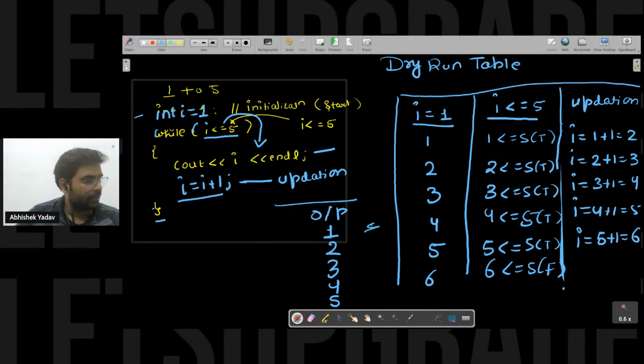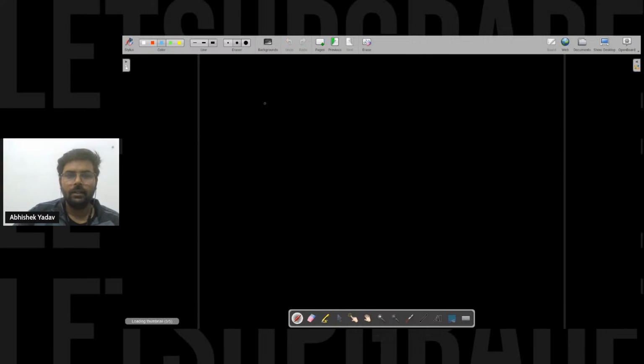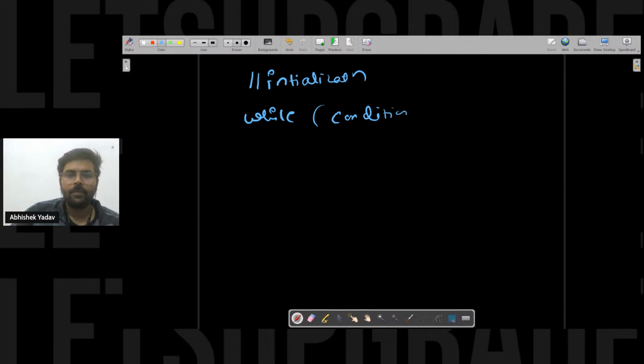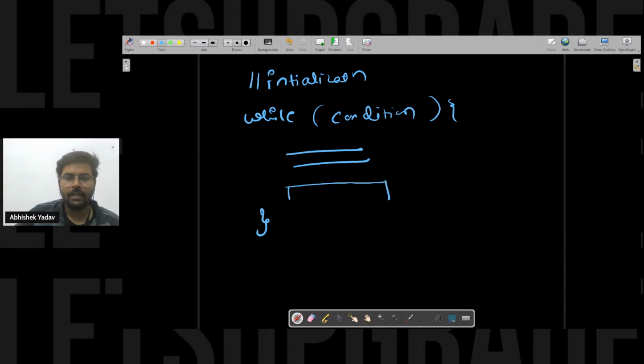Simple process. So what we have observed here, we have the initialization part, and after that we have the while keyword, here condition, and after that curly bracket. Here I have some code, and here at the last I have the updation part. First the initialization part will happen.